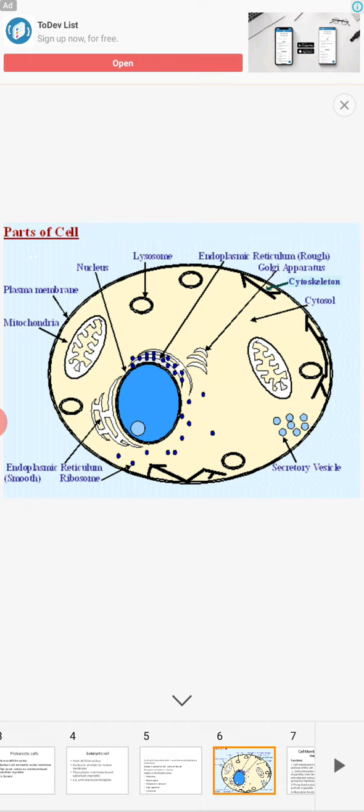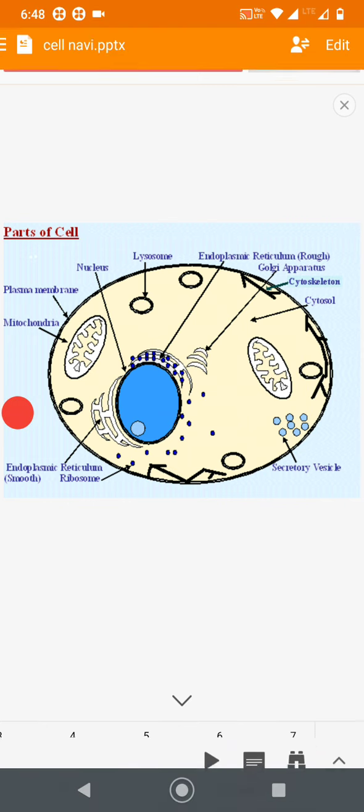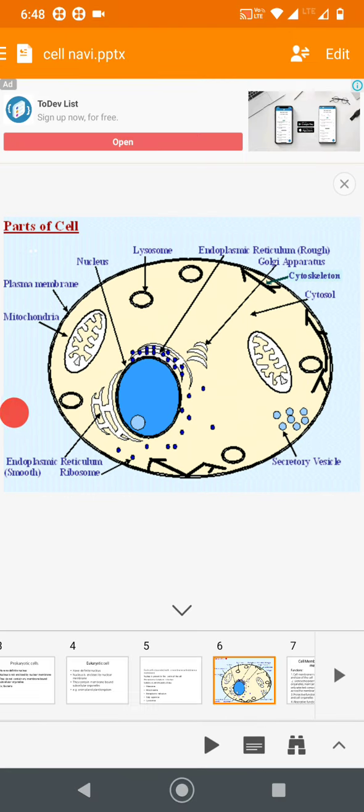So there are lysosomes, endoplasmic reticulum, rough and smooth, Golgi apparatus, a cytosol, some secretory vesicles. All those things are main components of the cell. Okay.